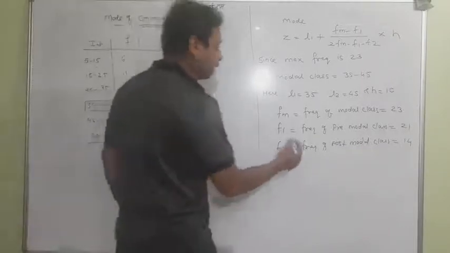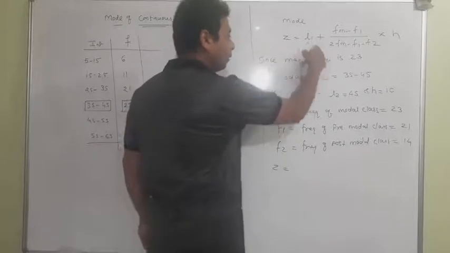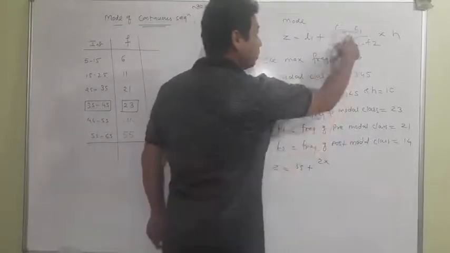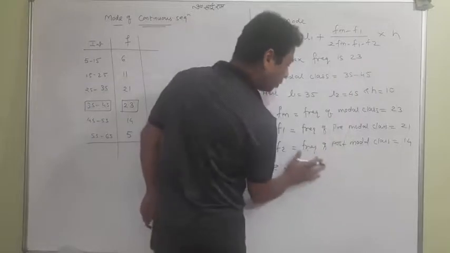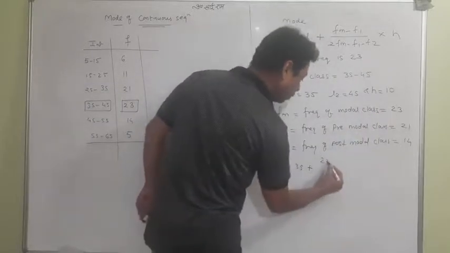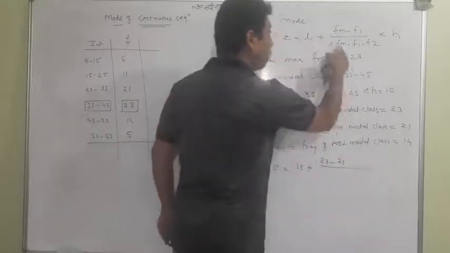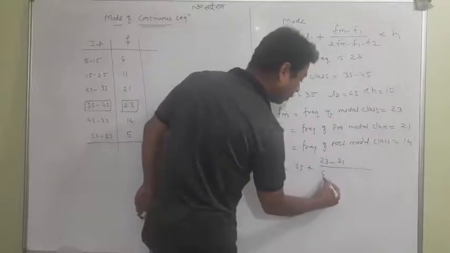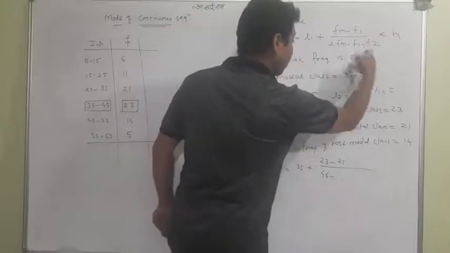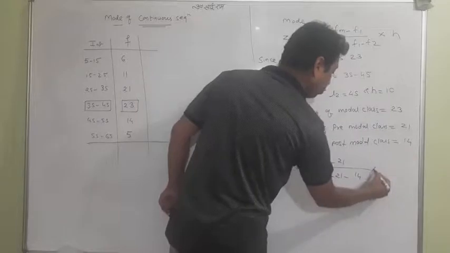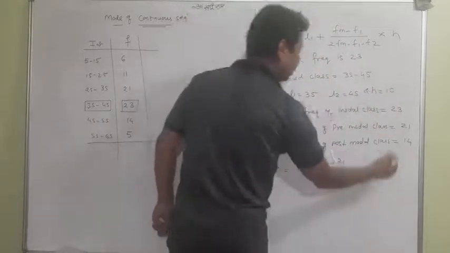Now you can put in the values, student. Z equals L1, which is 35, plus (Fm minus F1) upon (2Fm minus F1 minus F2) into H. Fm is 23, so 23 minus F1, meaning 21, upon 2 into 23, which is 46, minus F1, meaning 21, and minus F2, meaning 14, into H, meaning 10.